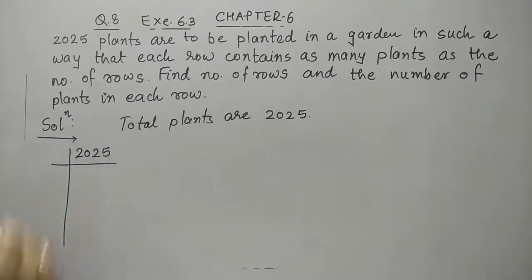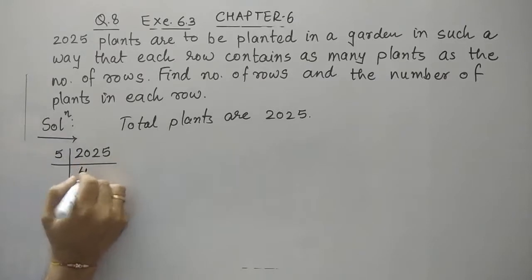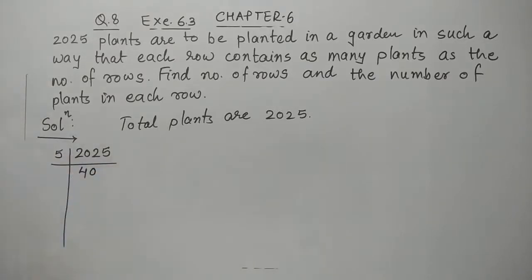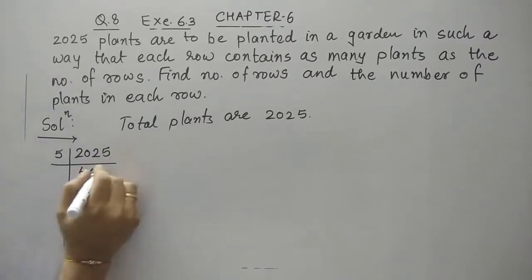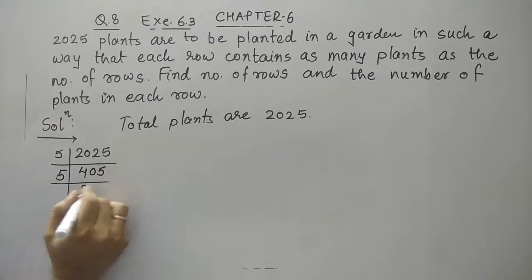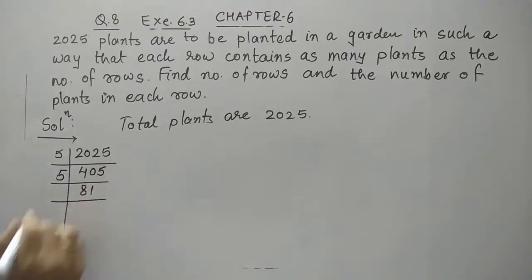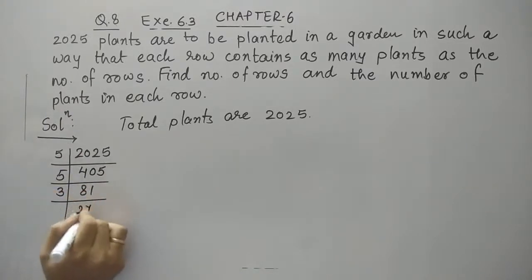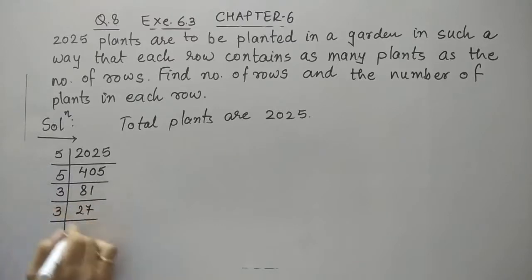आप 3 से भी कर सकते हो. चलो एक बार हम पहले 5 से करते हैं तो पता चलेगा. 5 4s are 20. फिर देखो 2 आ रहा है, so not divisible. कई बच्चे सीधा 45 लिख देंगे. So remember it will be wrong. So 405. Again 5 8s are 40, 1 left. Now we can see it's not divisible by 5. So 3 27s are 81, 3 9s are 27, 3 3s are 9 and 3 1s are 3.